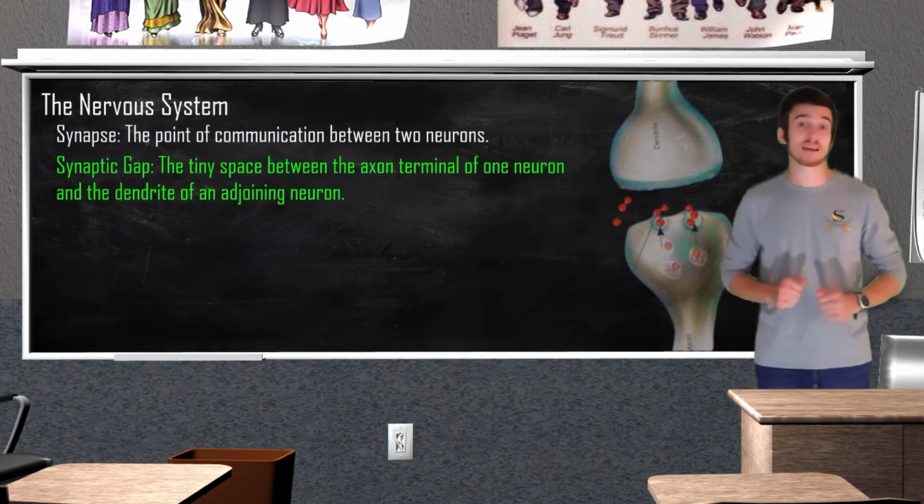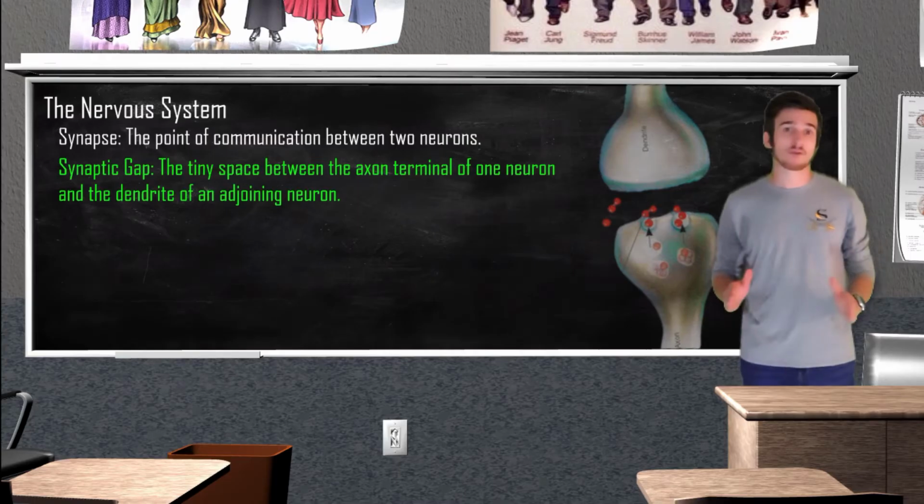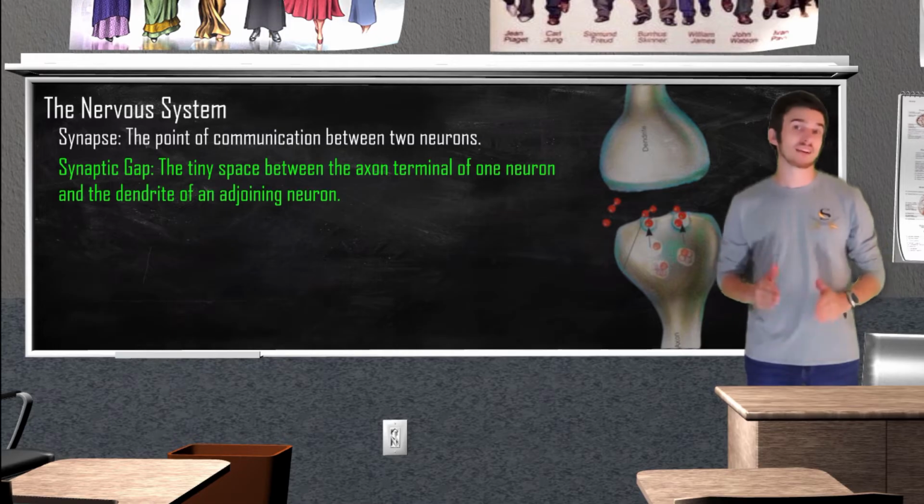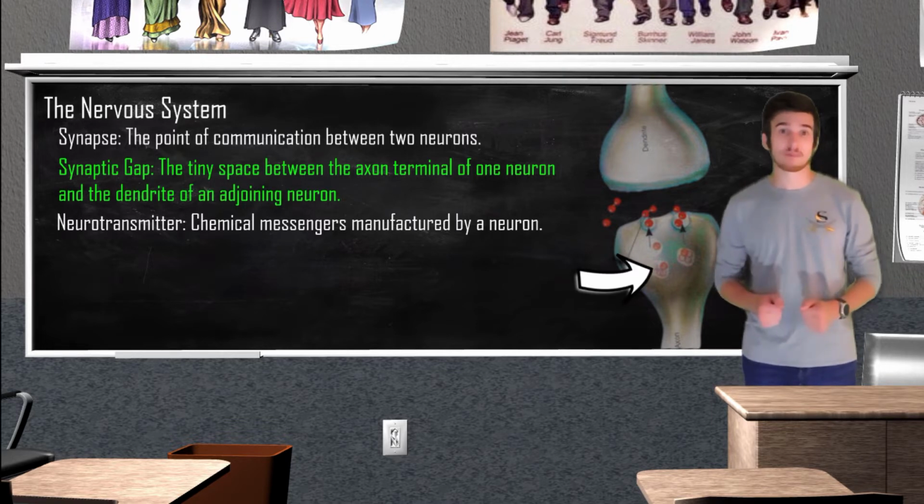For comparison, a standard sheet of computer paper is roughly 100,000 nanometers in length. After a synaptic gap is formed, a neuron can then send its message. Neurotransmitters are going to be chemical messengers that are stored in tiny sacs in the axon terminal. These tiny sacs are called synaptic vesicles.